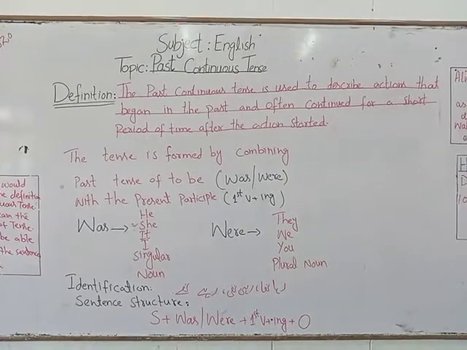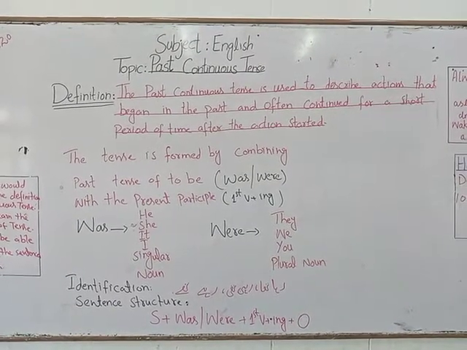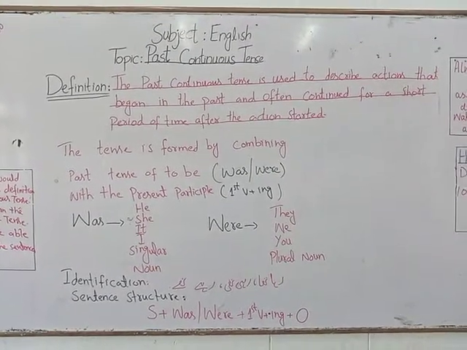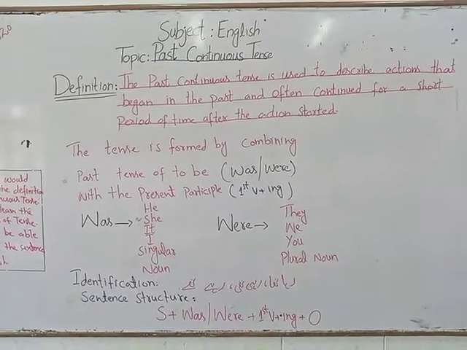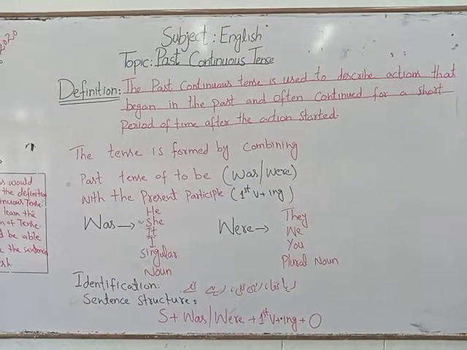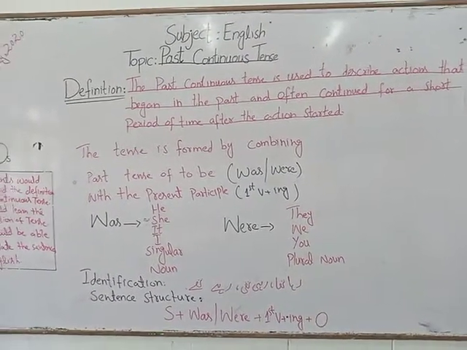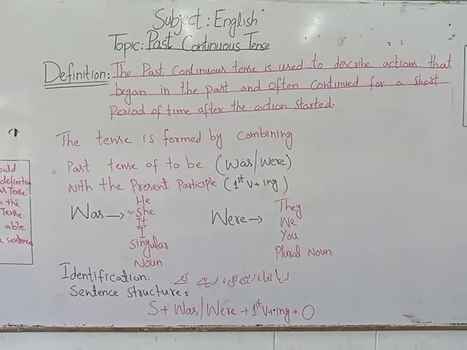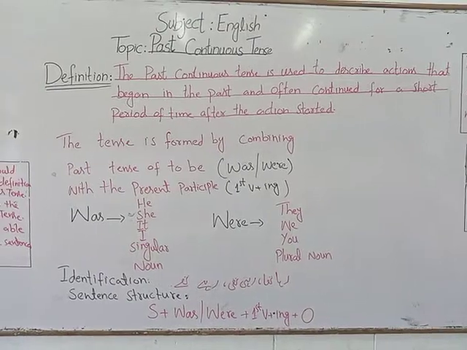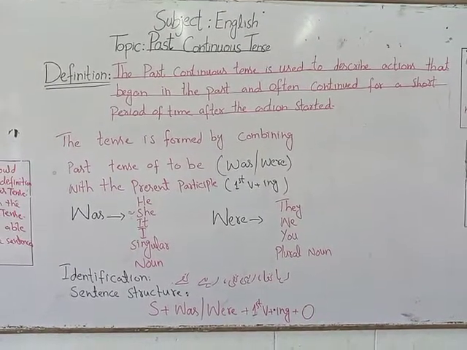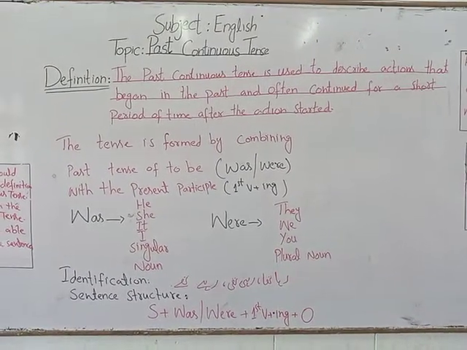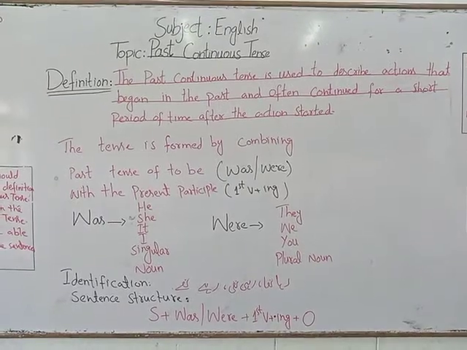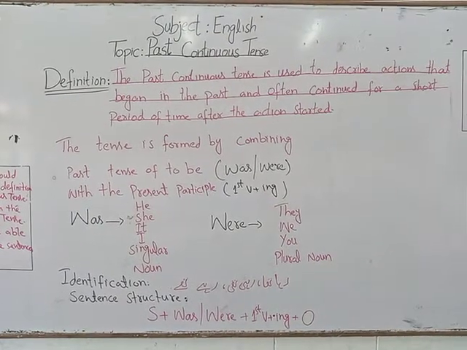Okay beta, the tense is formed by combining the past tense of to be, meaning was and were, with the present participle, the first form of verb plus ing. So past continuous tense is formed by using was, were, first form of verb plus ing. Now let's see where we use was and where we use were. Was is used with he, she, it, I and with singular nouns, and were is used with they, we, you and with plural nouns.